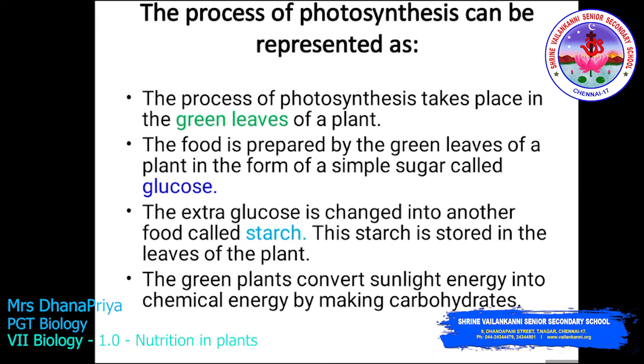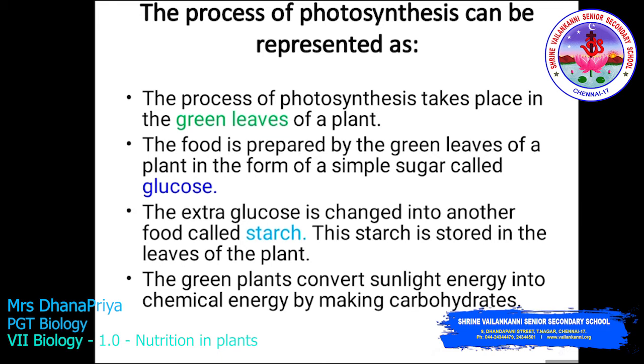The green plant converts sunlight energy into chemical energy by making carbohydrate. So during photosynthesis, what happens? The light energy is converted into chemical energy. Plants need sunlight, water and gases like carbon dioxide and oxygen. So all these things play an important role in the plants.